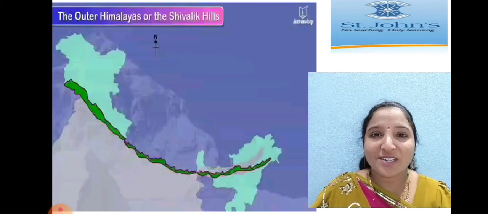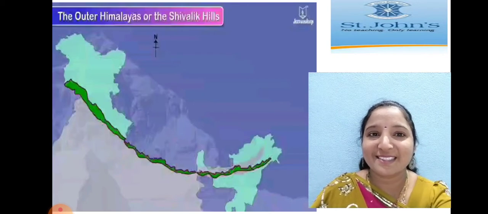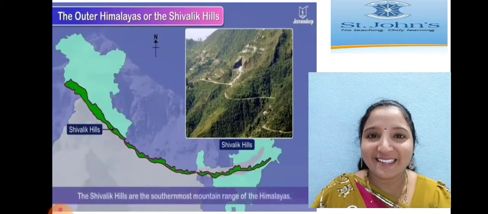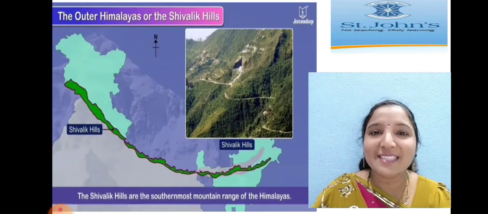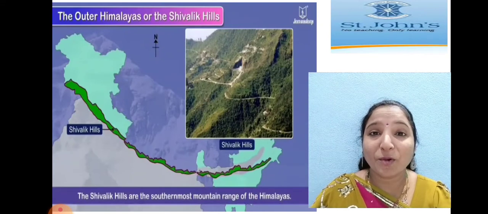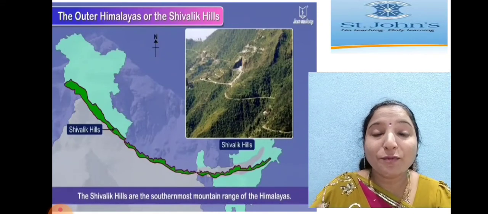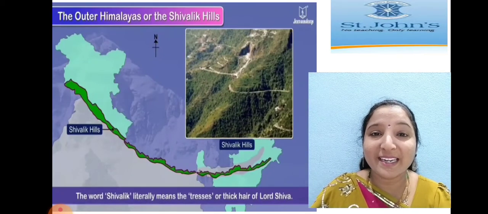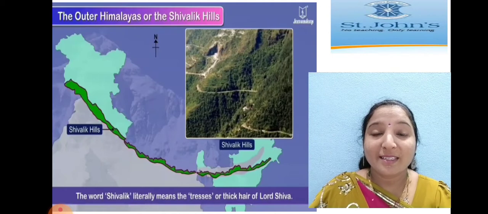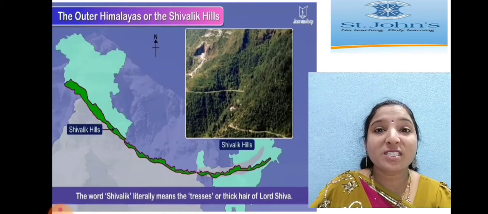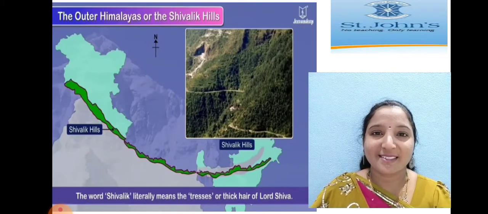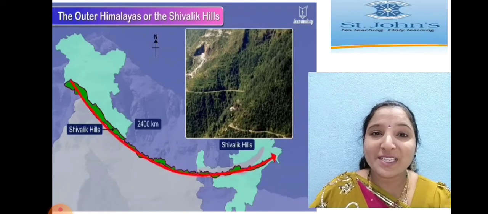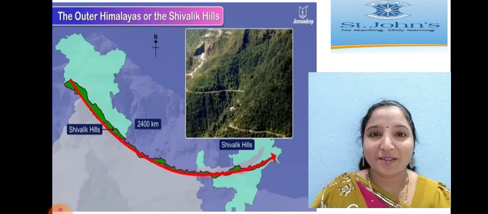Now, we will go with Outer Himalayas, how it will be. So, what are the features? So, we will see now. Outer Himalayas are also called Shivalik Hills. About nearly 2,400 kilometers long, children. These Outer Himalayas are the southernmost mountain range of the Himalayas.